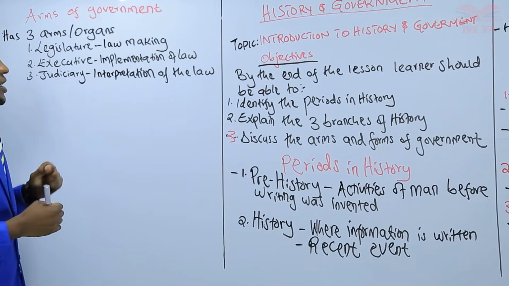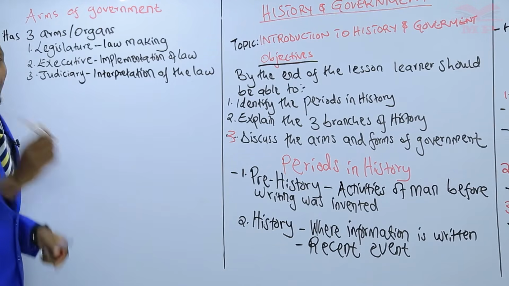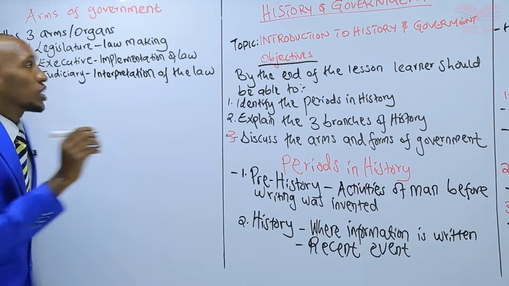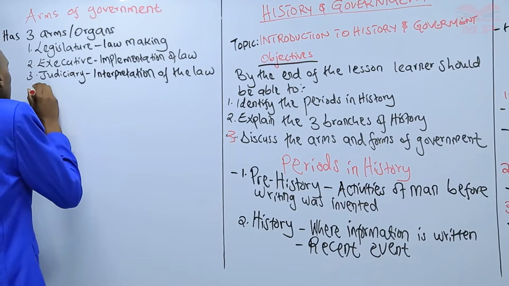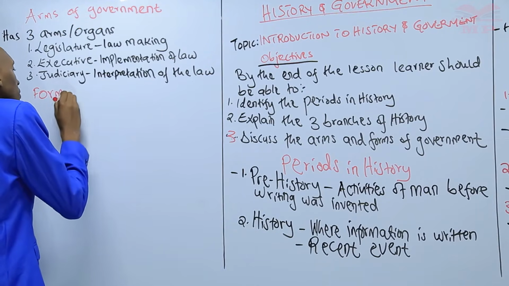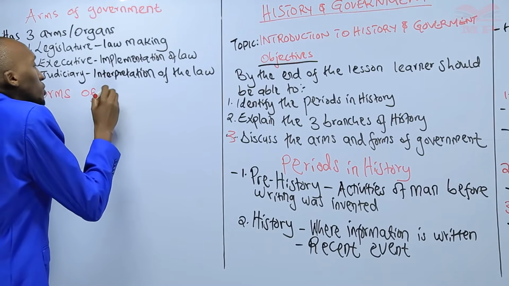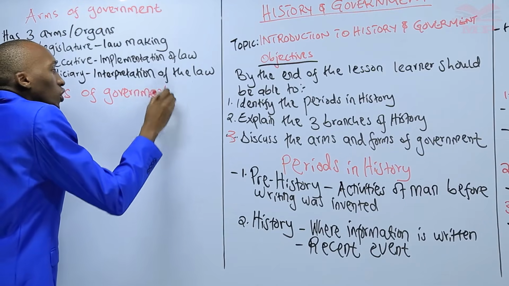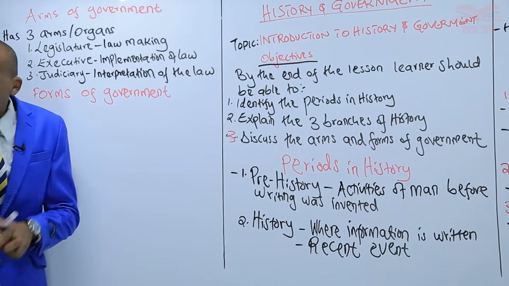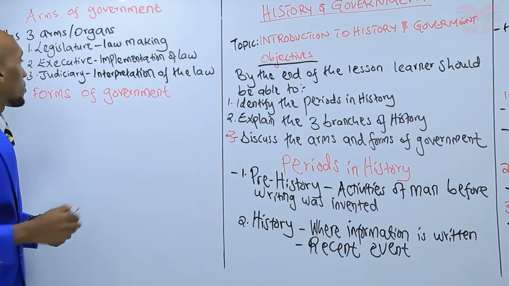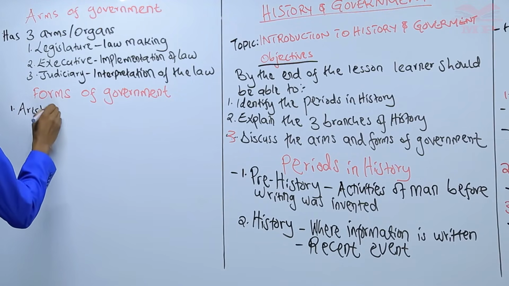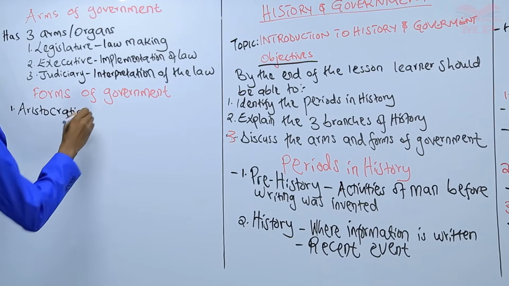And then lastly, my dear learners, let us look at the forms of government. And I want you to note very well, there is a difference between the arms and the forms. The forms of government. So we only have 4 different forms of government that we are going to look at. The first one, we call it the aristocratic government.